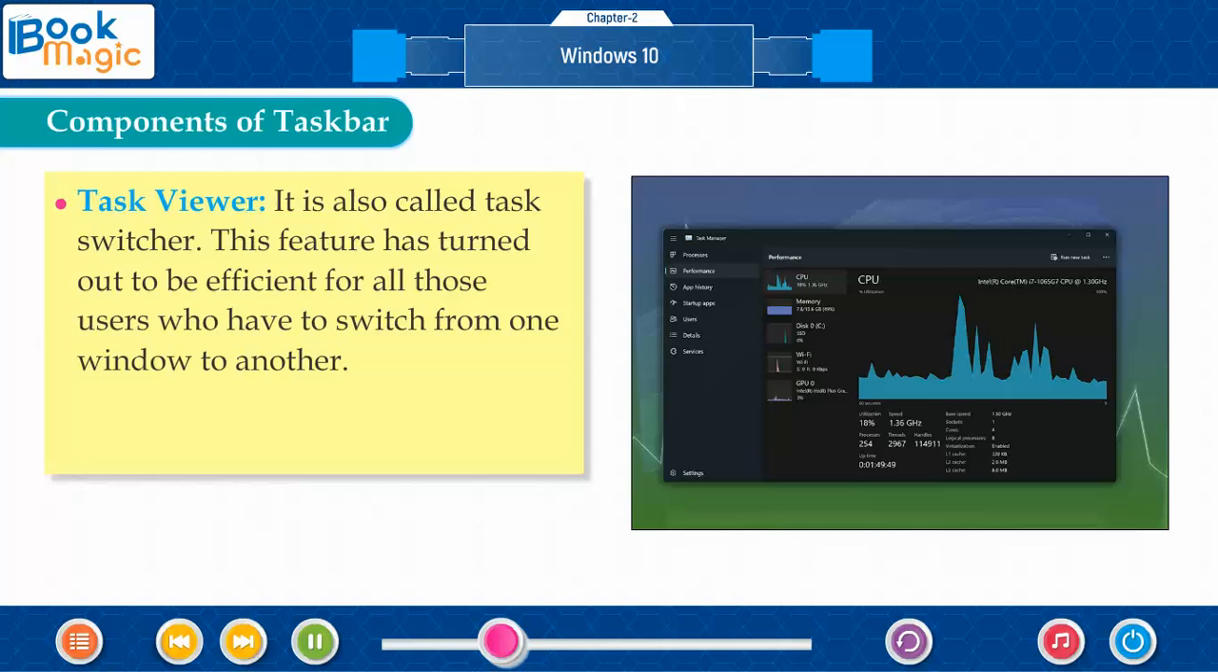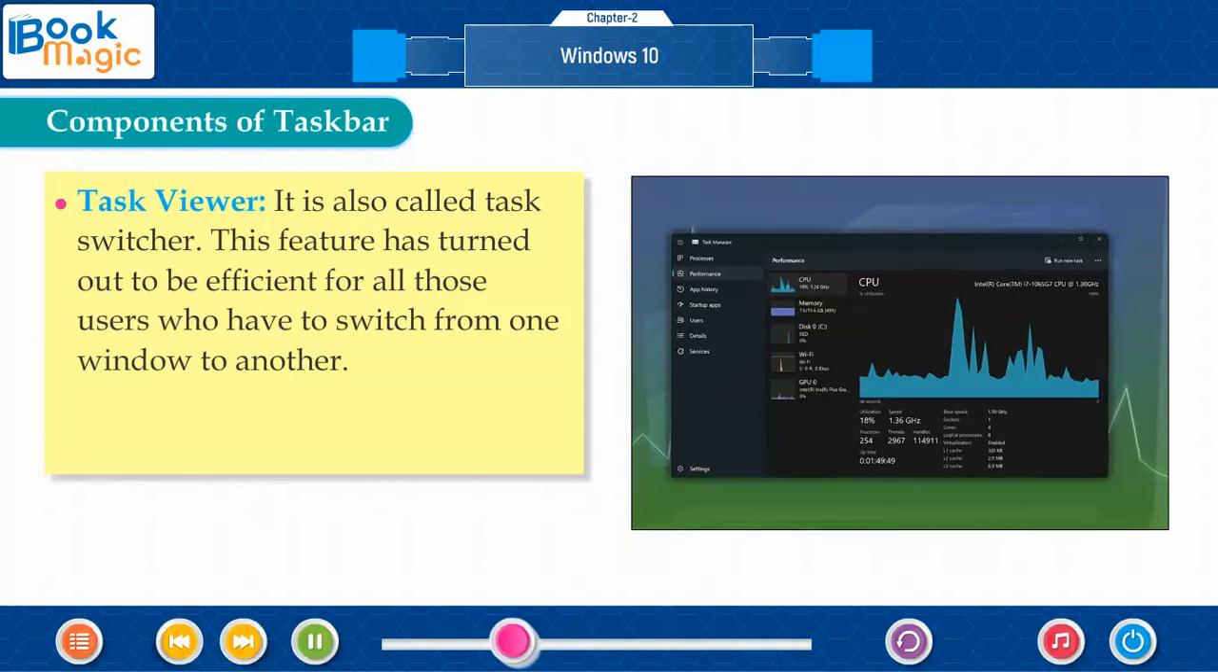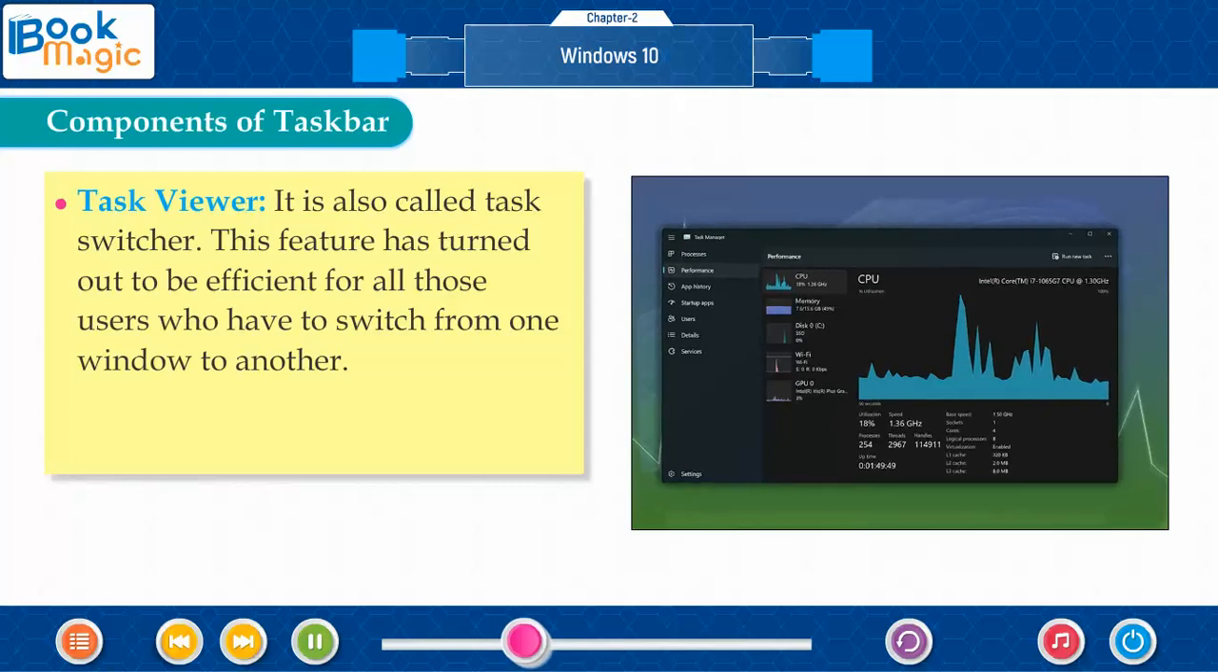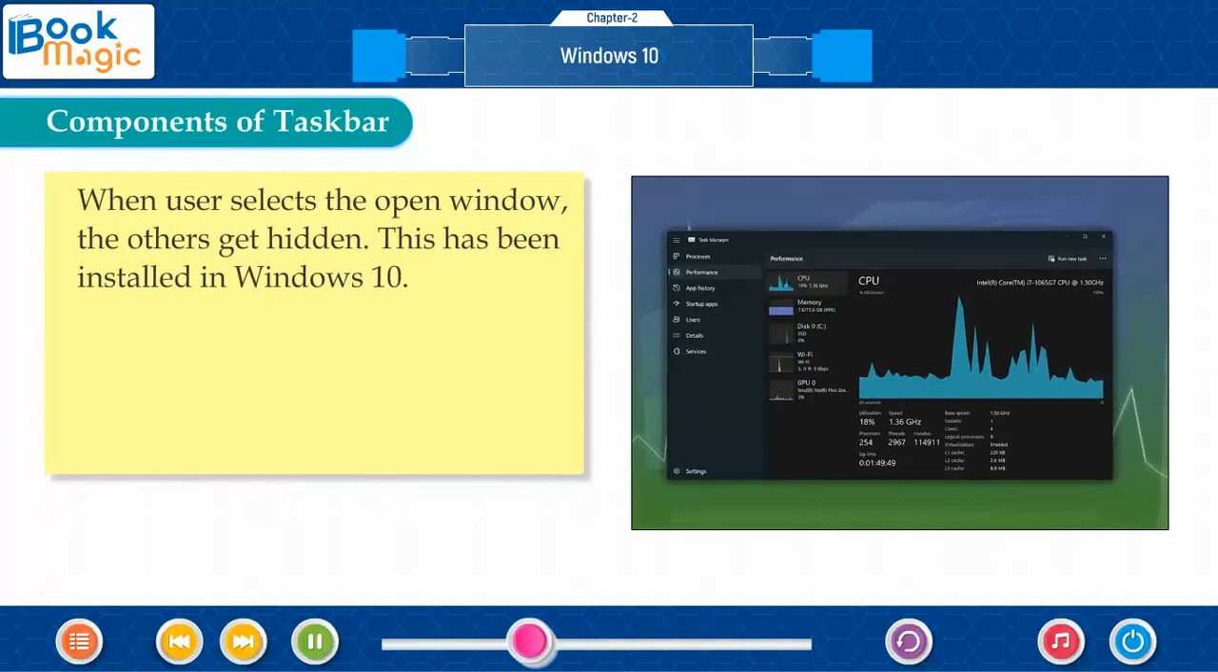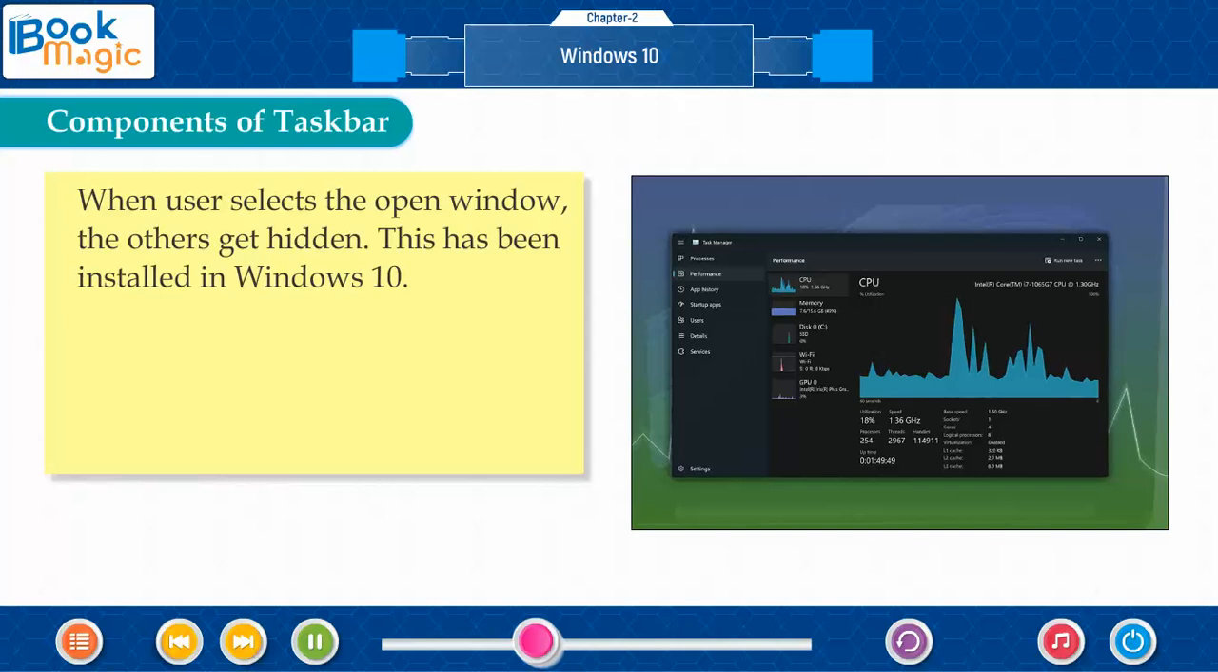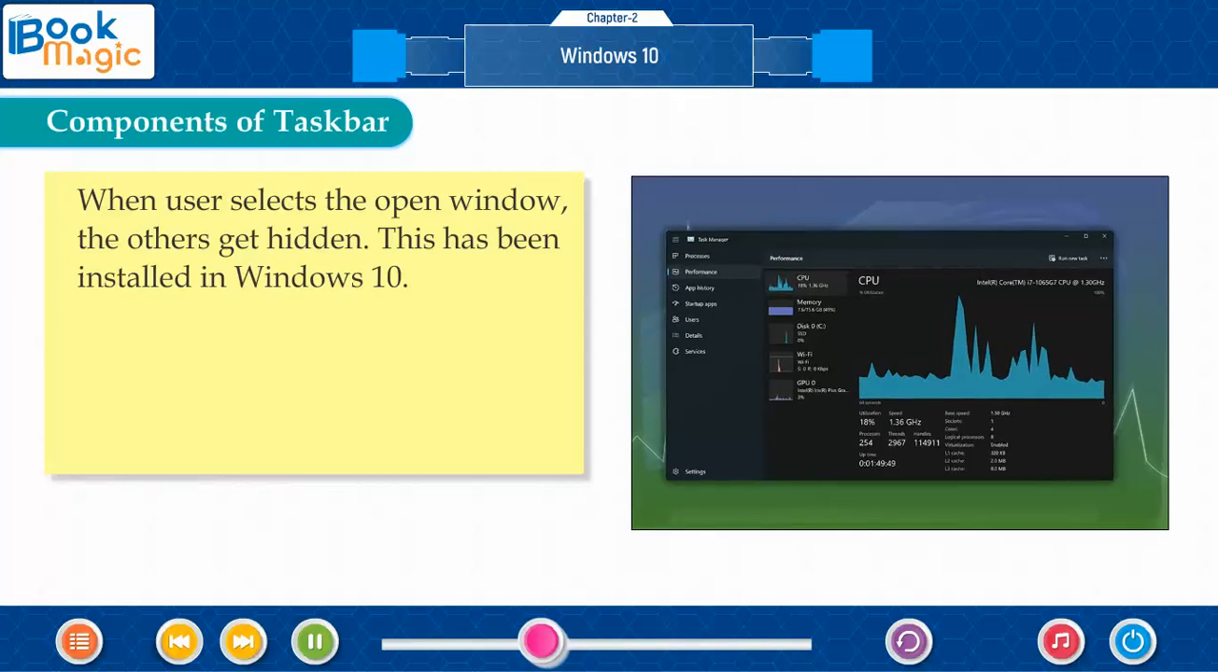Task Viewer. It is also called Task Switcher. This feature has turned out to be efficient for all those users who have to switch from one window to another. When user selects the open window, the others get hidden. This has been installed in Windows 10.